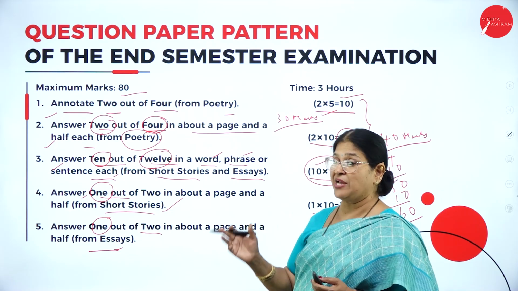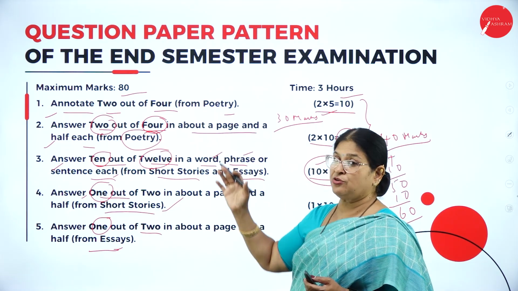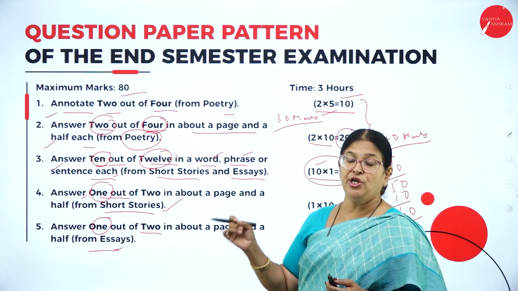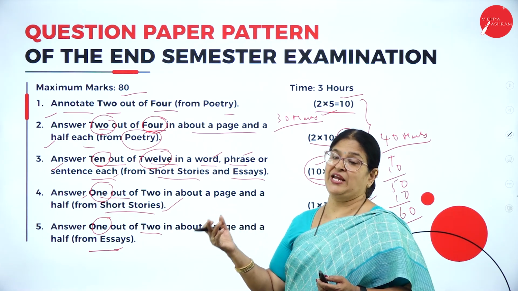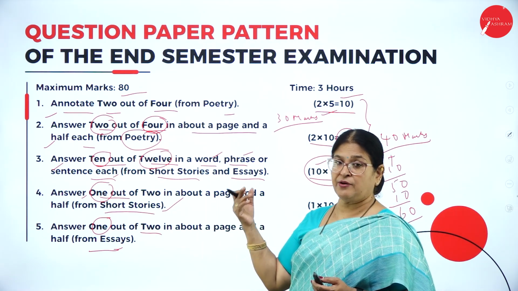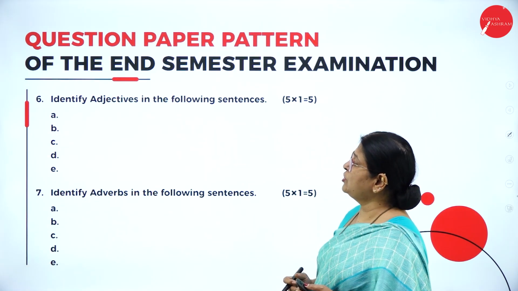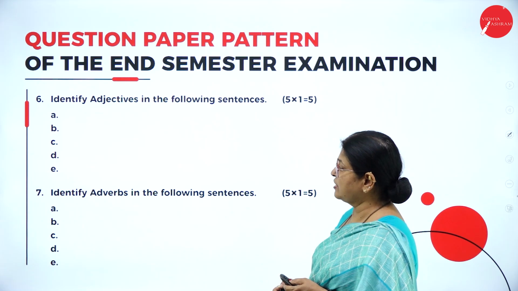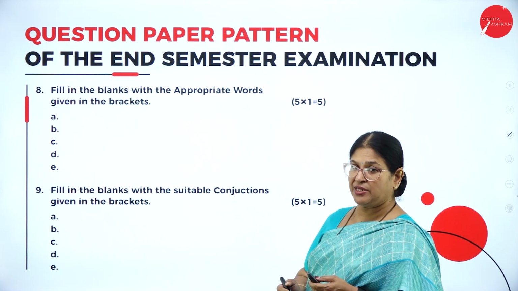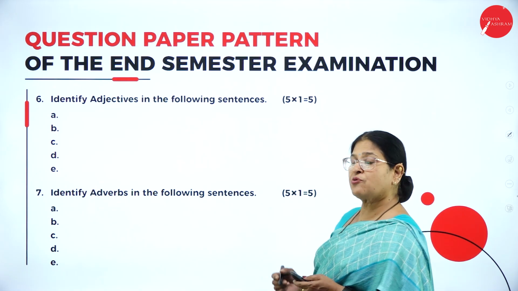So you can imagine, from question number 1 to 5 is from Unit 1, Unit 2 and Unit 3. And question numbers 6, 7, 8 and 9 are from the language component. Moving on to question number 6.